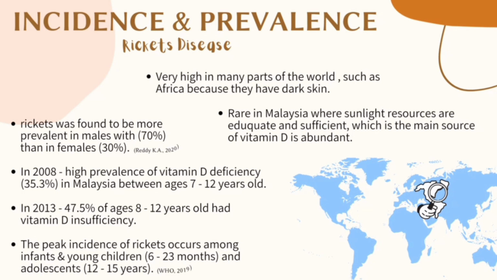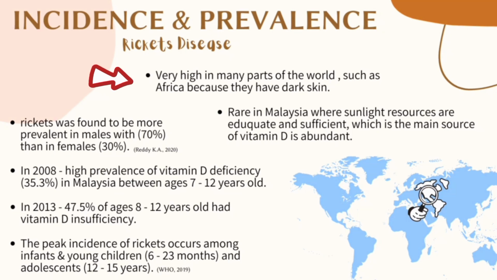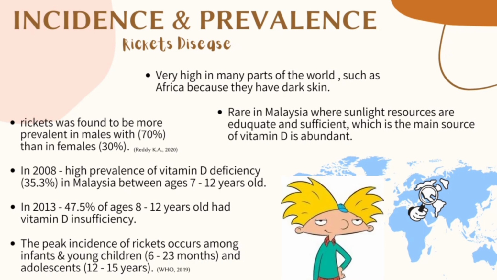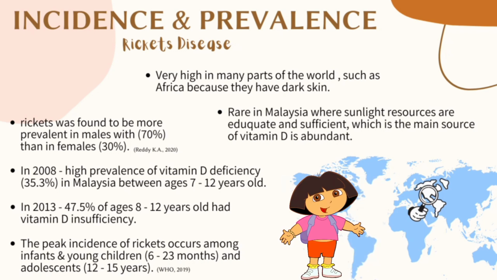For incidence and prevalence, Rickets disease is very high in many parts of the world, such as Africa, because they have dark skin. It is because dark skin doesn't react as strongly to sunlight as lighter skin does, so it produces less vitamin D. Next, Rickets disease is rare in Malaysia, where sunlight resources are adequate and sufficient, which is the main source of vitamin D in abundance. Then, rickets was found to be more prevalent in males with 70% than in females, which is 30%.